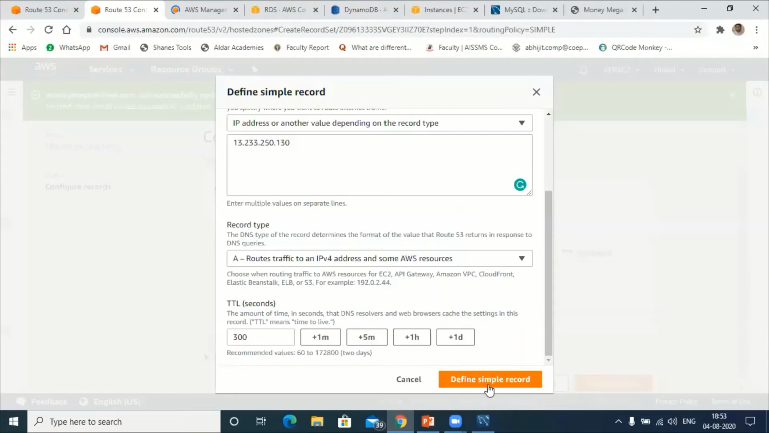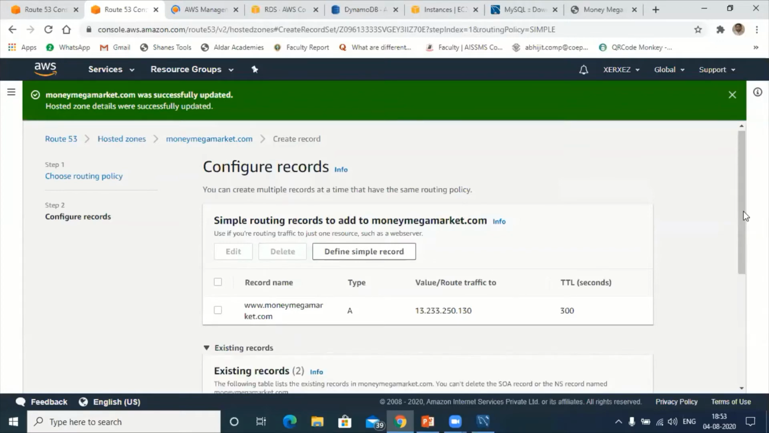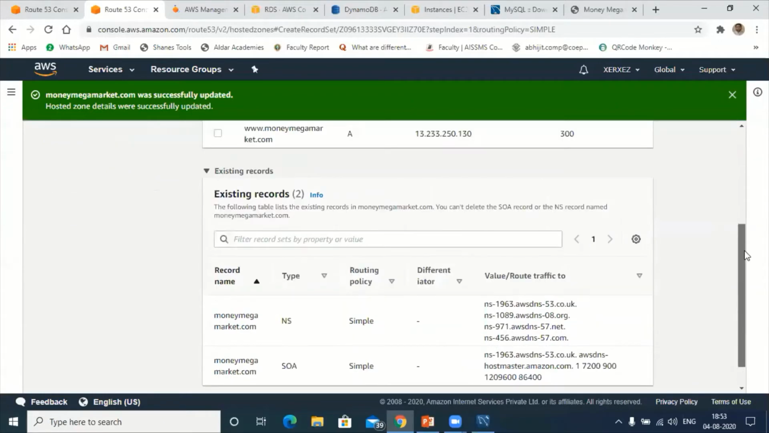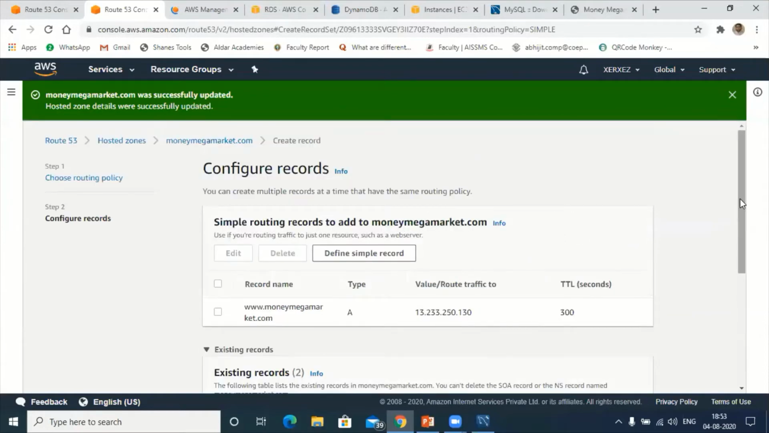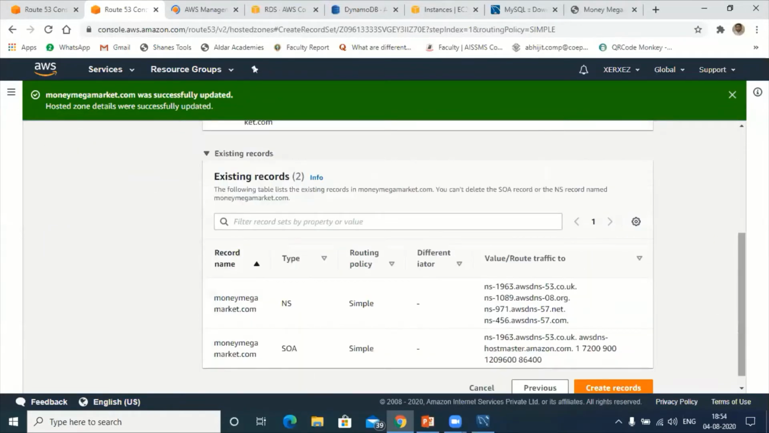Fine. Next, again go to define record. Click on define record. Now one record got created. Can you see this, participants? Right now how many records do I have, participants? Not 2, 3. We have 3 records. Which are those? A record, NS record and SOA record. I need one more record here.